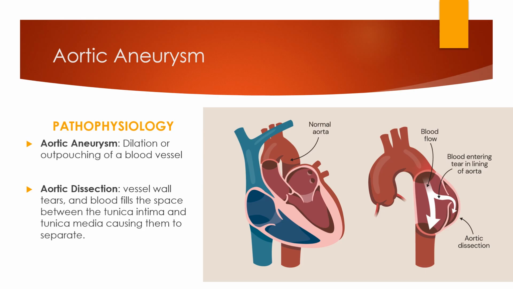When that vessel starts to balloon out, the pressure and turbulence within it can cause a tearing in the tunica intima, and then blood is forced into the space between the tunica intima and the tunica media, and this can cause extension of this tearing down the aorta, okay? So dissection is when you have tearing or separating down the layers of the aorta.